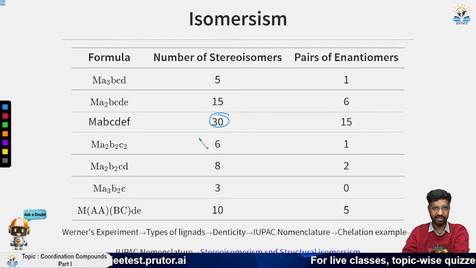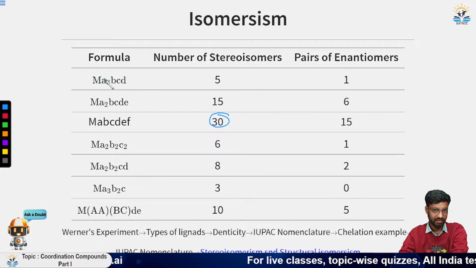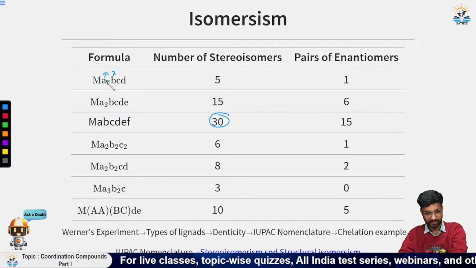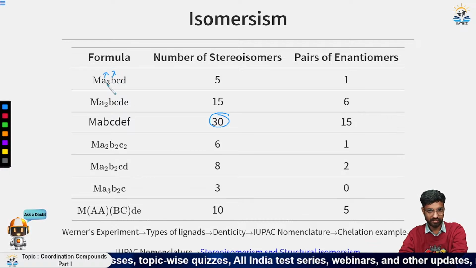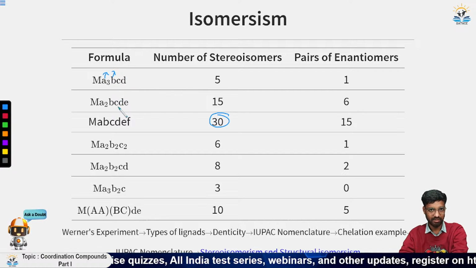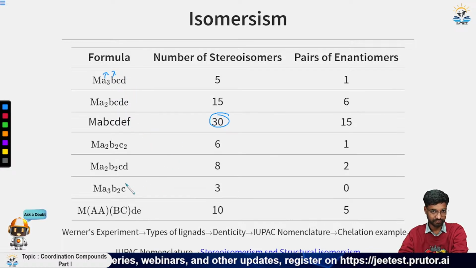And this ABCD mainly represents unidentate ligands. So we have unidentate ligands as ABCD, all of different types. So ABCDEF.